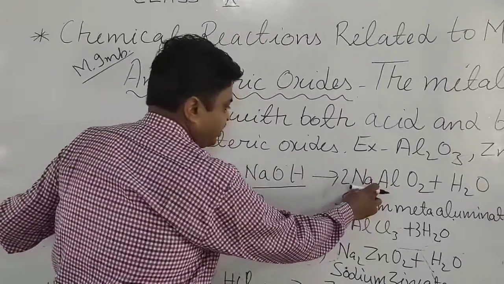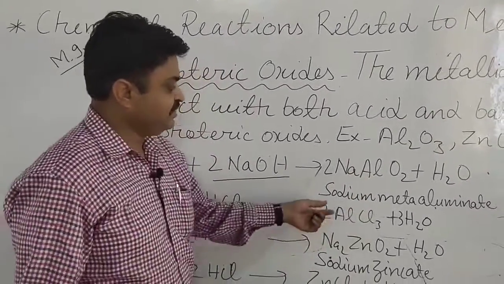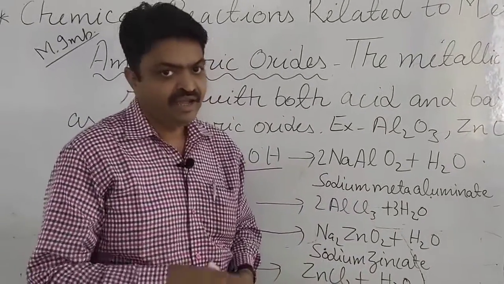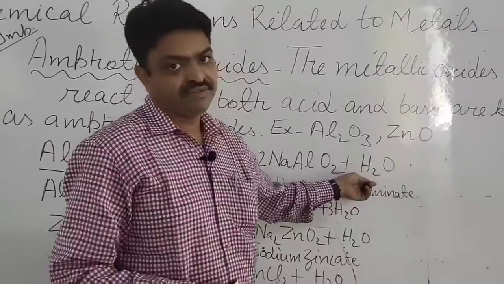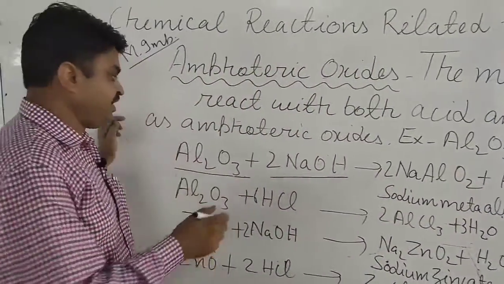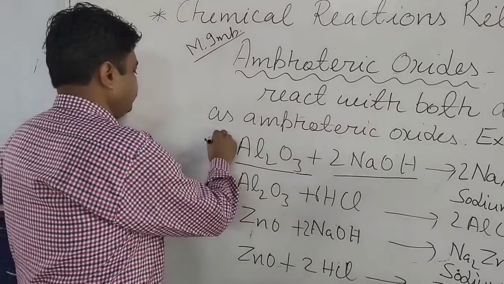What is it forming? It is forming a salt known as sodium meta-aluminate, and water is also formed. It is the most important reaction, student.